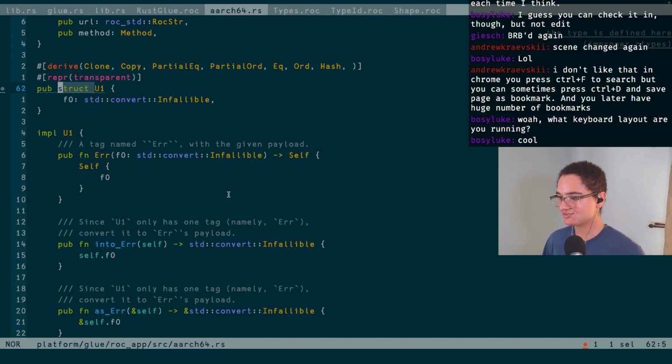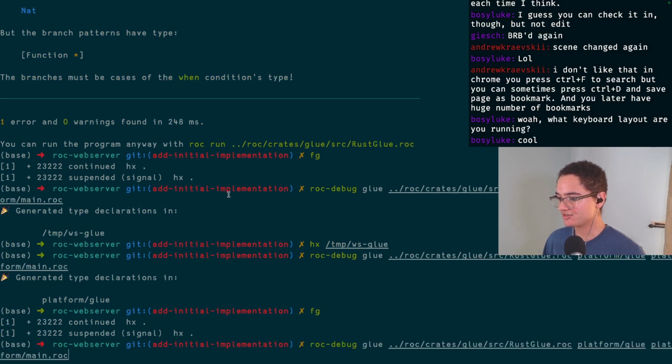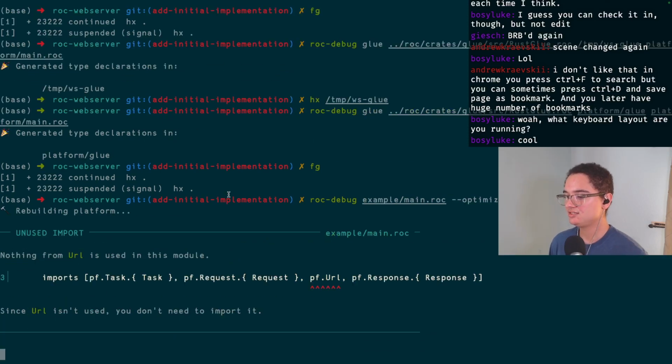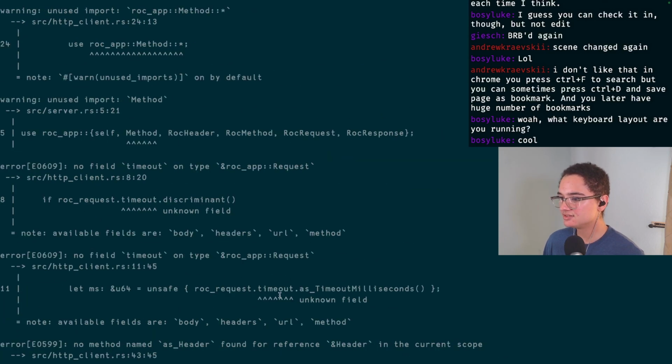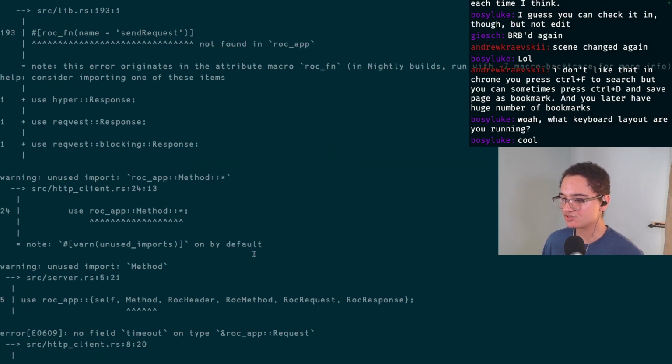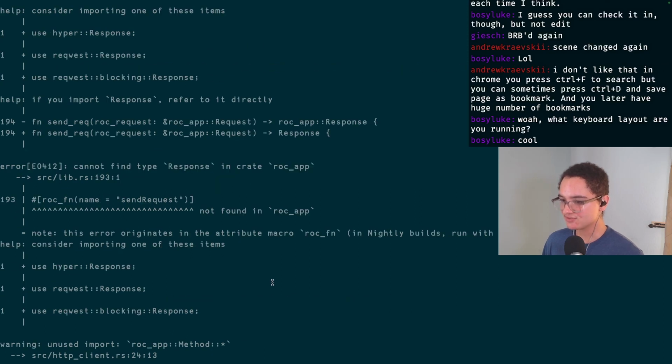Anyways, I think this is generated correctly, assuming there wasn't any other bug when we updated. So let's actually try to run this again. Let's just run it directly. Examples, main. And see if the compiler complains at us at all. Oh, nope, there's definitely something broken. Associated item not found. Method not found. Okay, I bet this is because of the new lib stuff that we just imported. So it wasn't even something that we specifically broke.